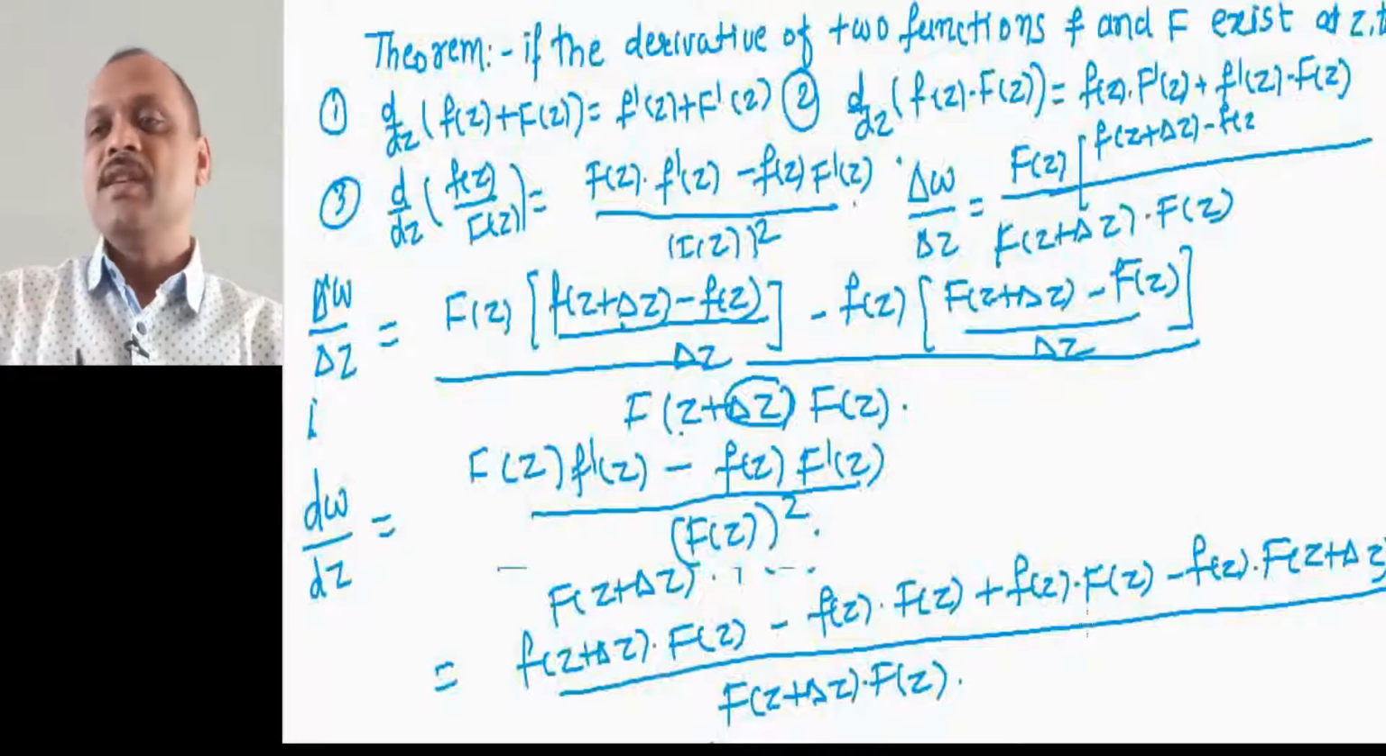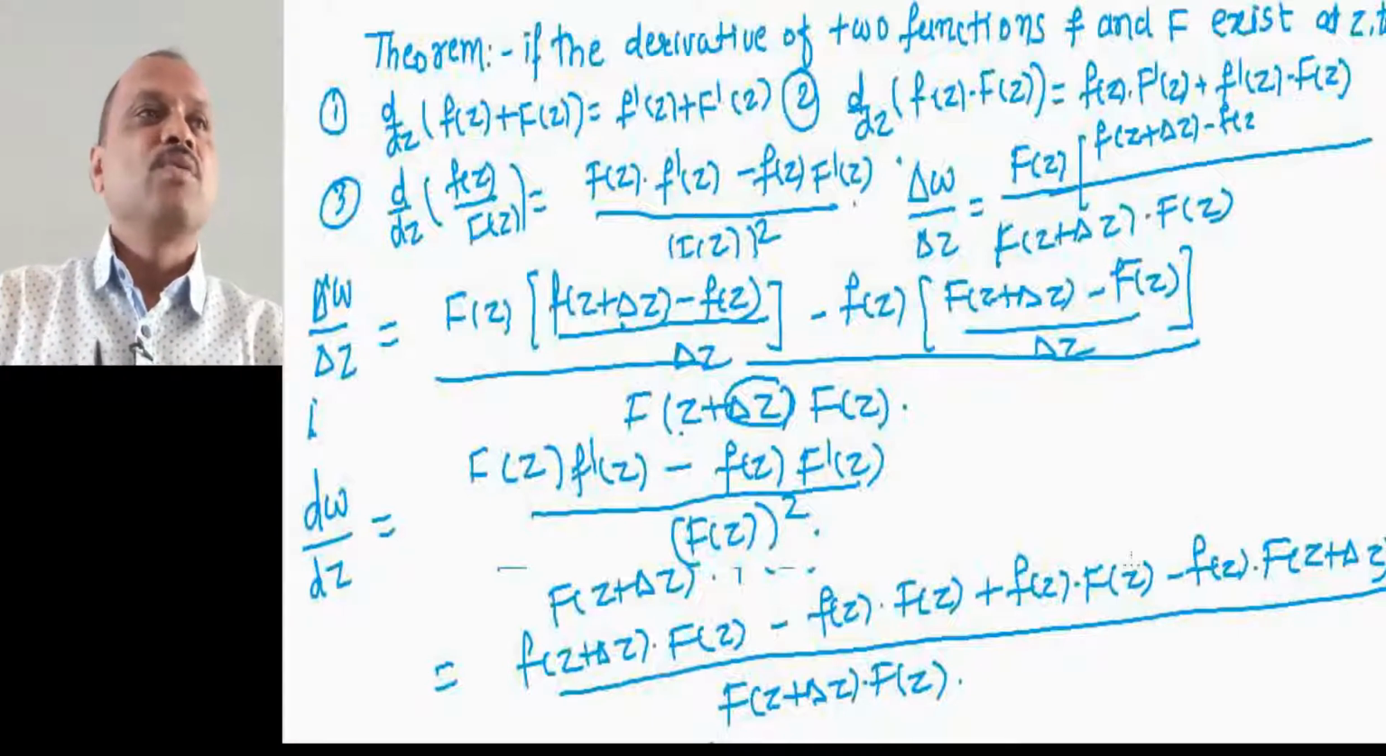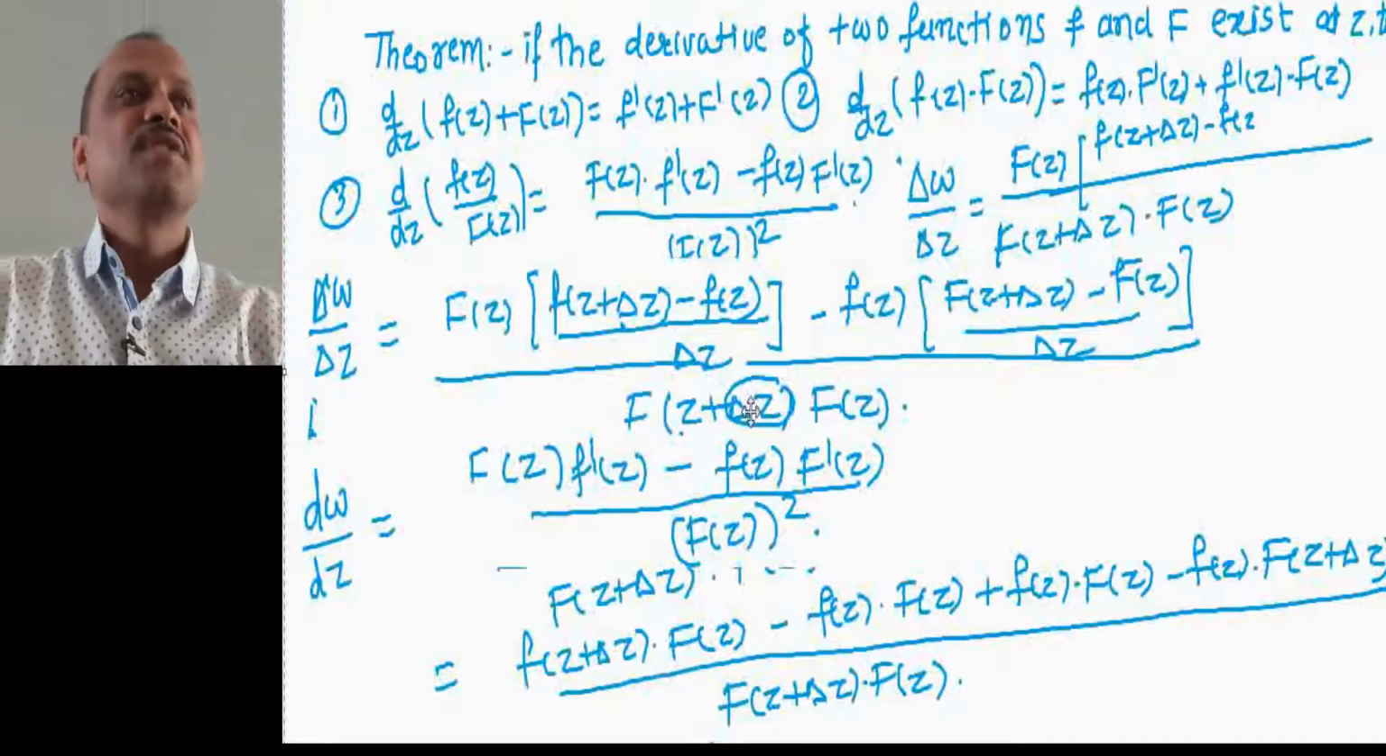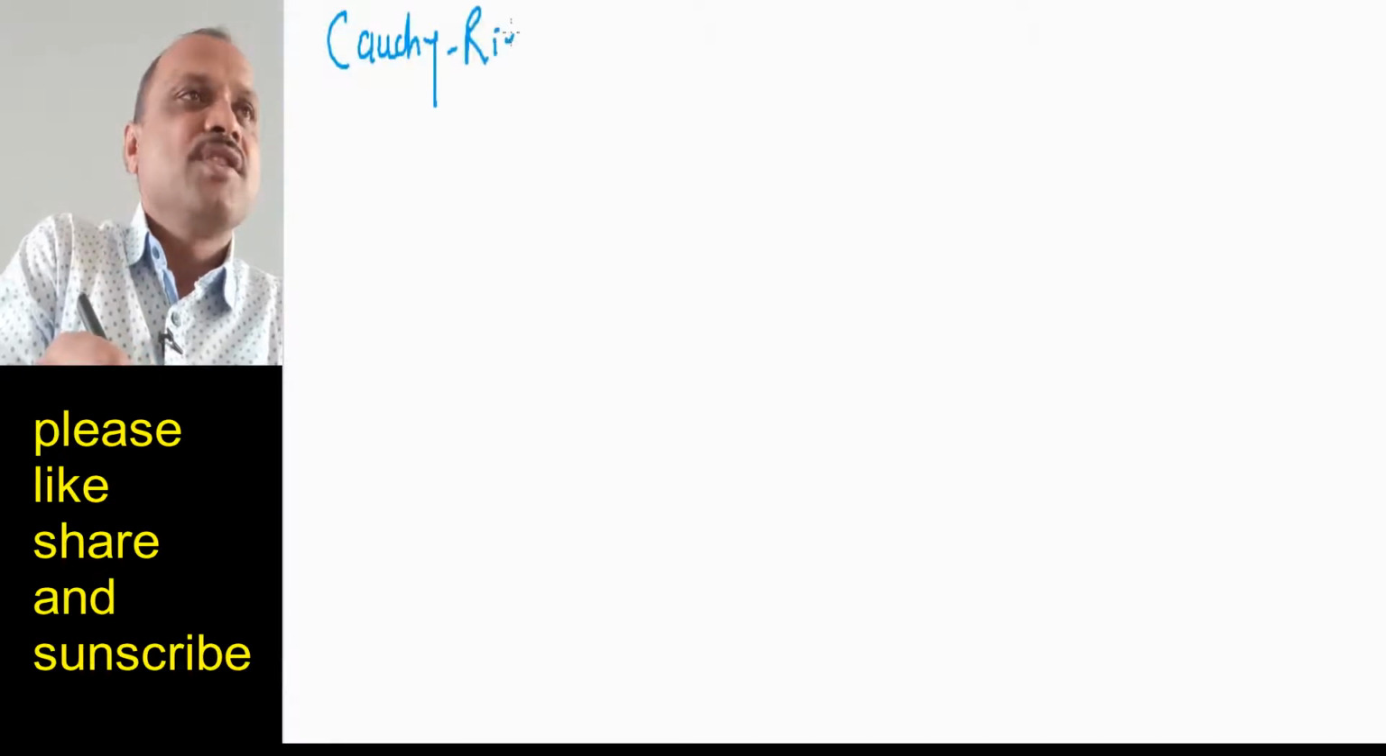Now let us see one important theorem about complex analysis, which is named after Cauchy and Riemann as the Cauchy-Riemann theorem. So let us see the statement of that theorem. I am going to write here the statement of this theorem. This is very important. Cauchy-Riemann theorem, or these are called the Cauchy-Riemann equations.